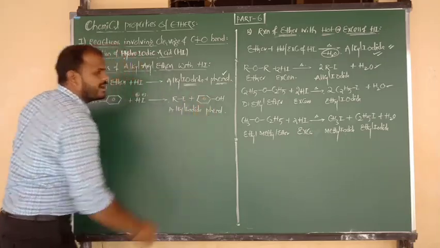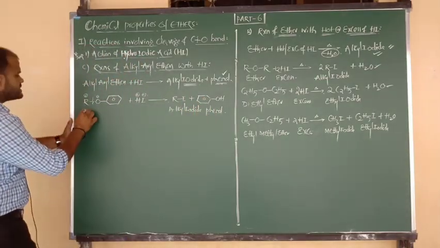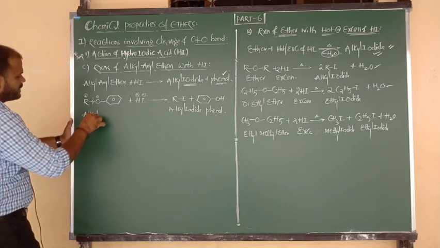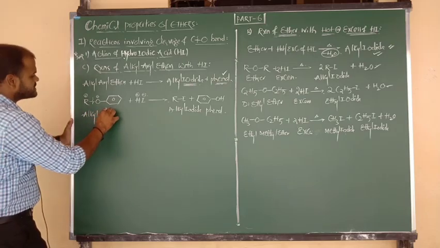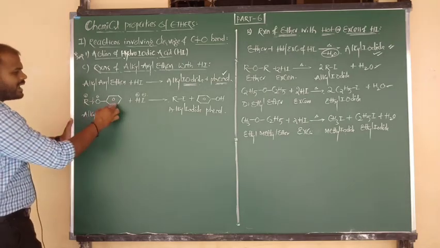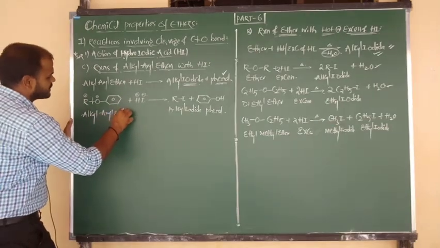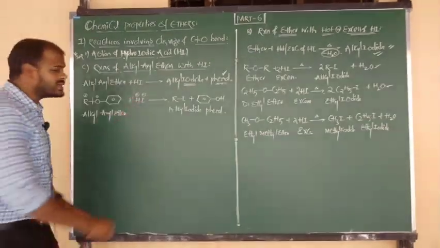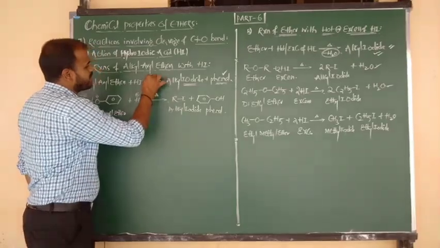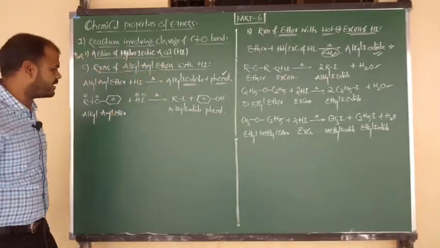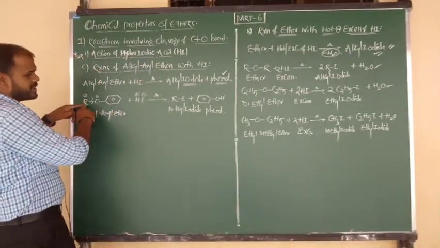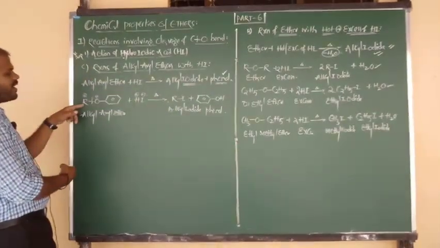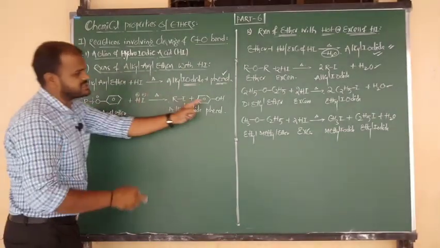What is the product here? Alkyl iodide. And what is this reactant? One group is alkyl and the other group is aryl. So alkyl aryl ethers on reaction with hydrogen iodide, again at the same temperature of 373 Kelvin, form the products: the alkyl group changes into iodide form and the remaining phenoxy group changes into phenol.